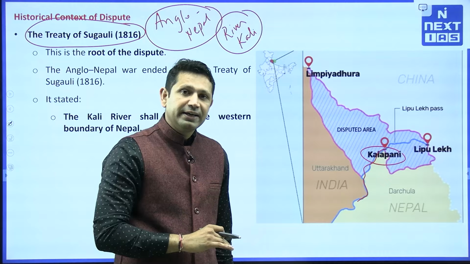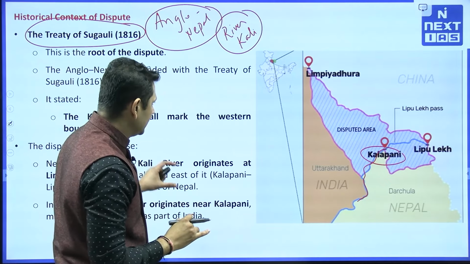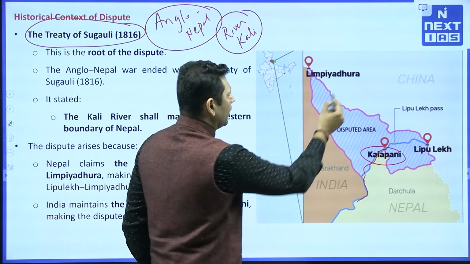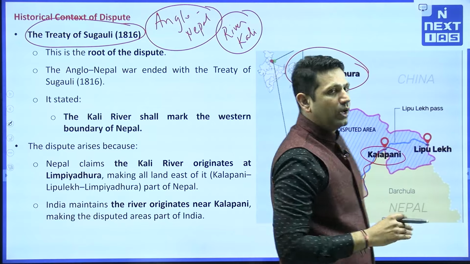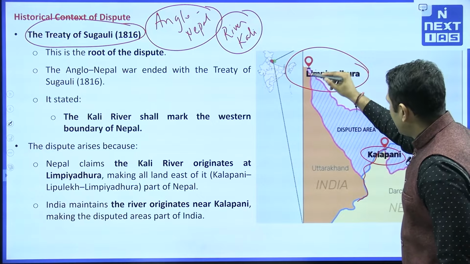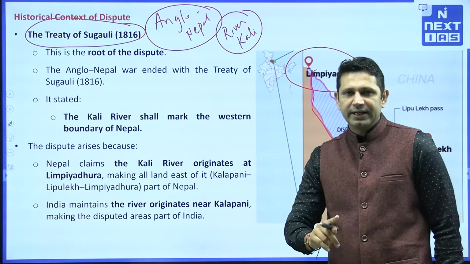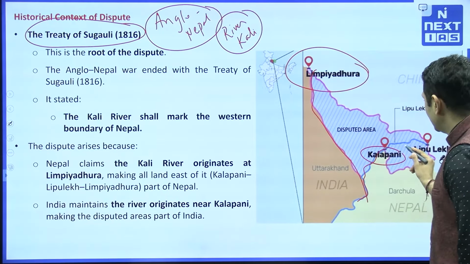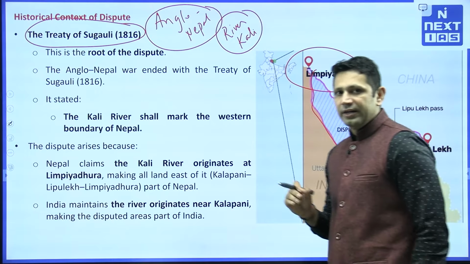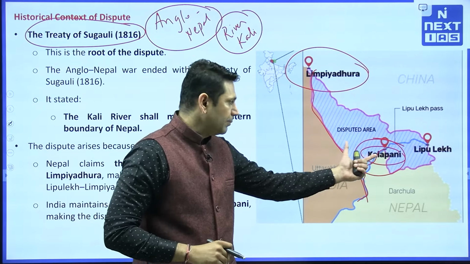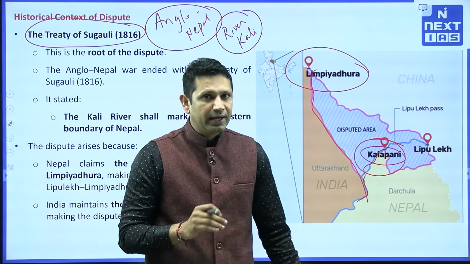Now what is Nepal's stand? Nepal is saying that the river Kali originates from Limpiyadhura, and this should be the boundary line between India and Nepal. Whereas India has consistently said that the river Kali originates from Kala Pani and that should be the boundary between India and Nepal.